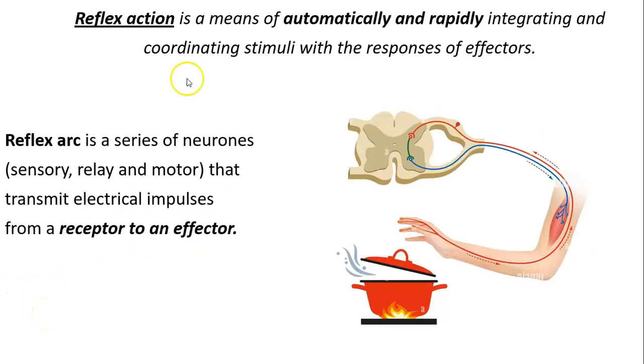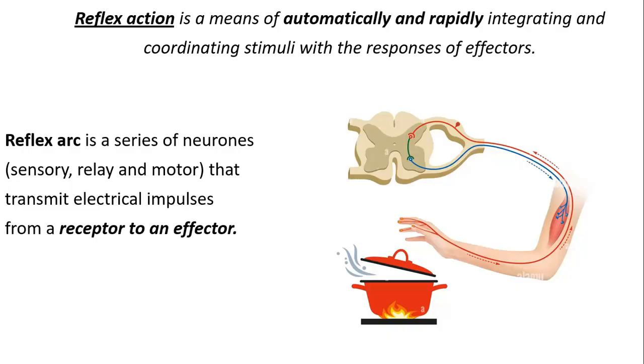Now the reflex action. What's the reflex action? It is the way of automatically and rapidly integrating the coordination stimuli in order to work very efficiently and very strongly with the response of the effector.